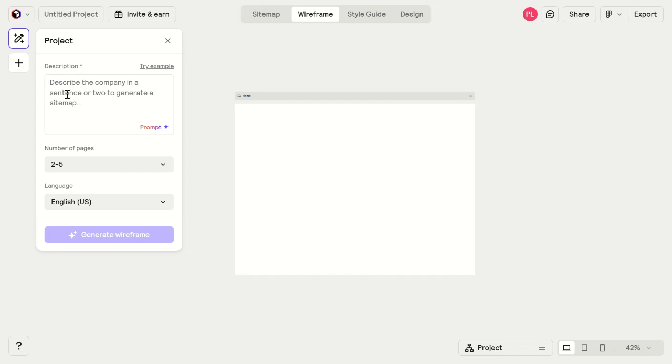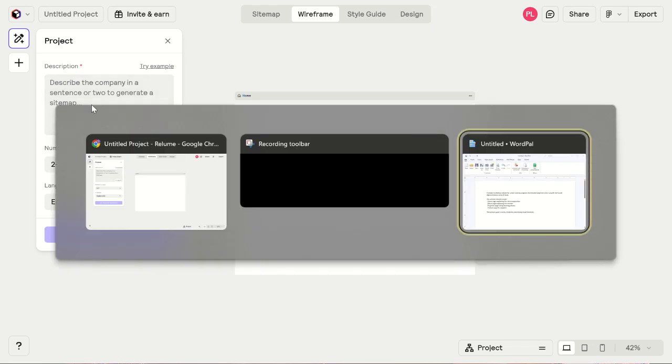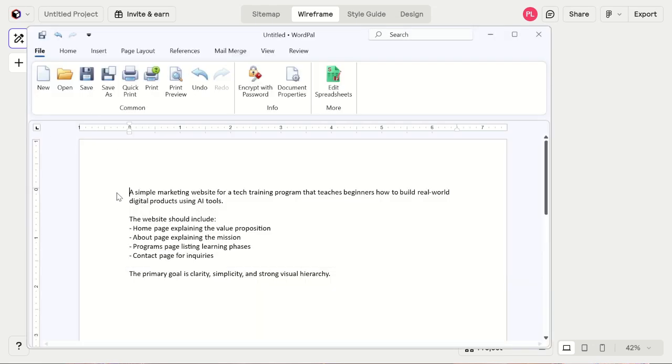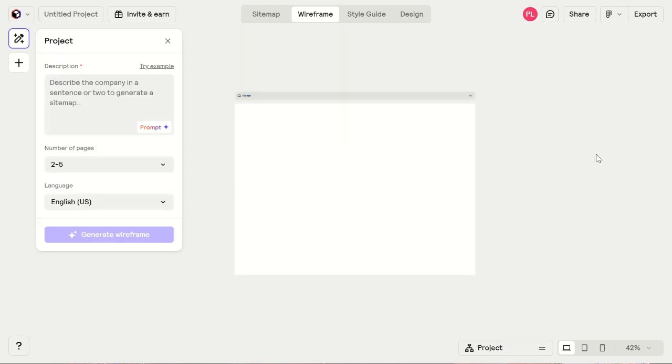Right now, the canvas is empty. This is intentional. Every professional system starts with a blank structure, not decoration. Instead of manually placing boxes, leading architects describe what the system is and let AI generate the structure. We are building a simple marketing website, not a platform. The goal is to keep complexity low and focus on clarity.